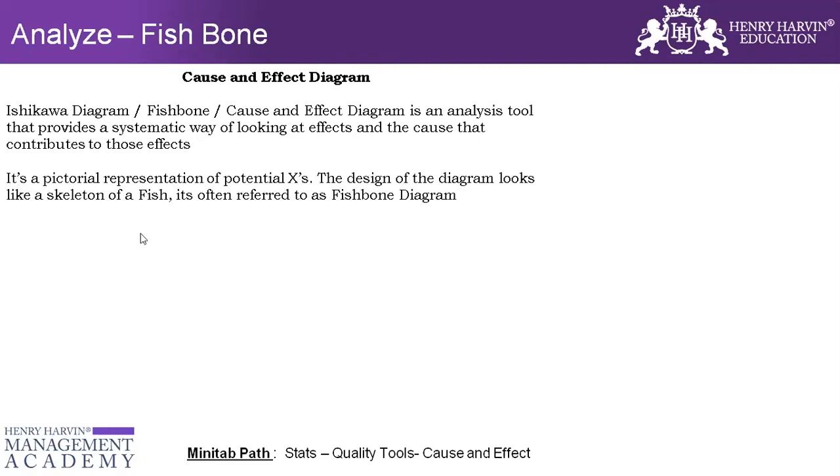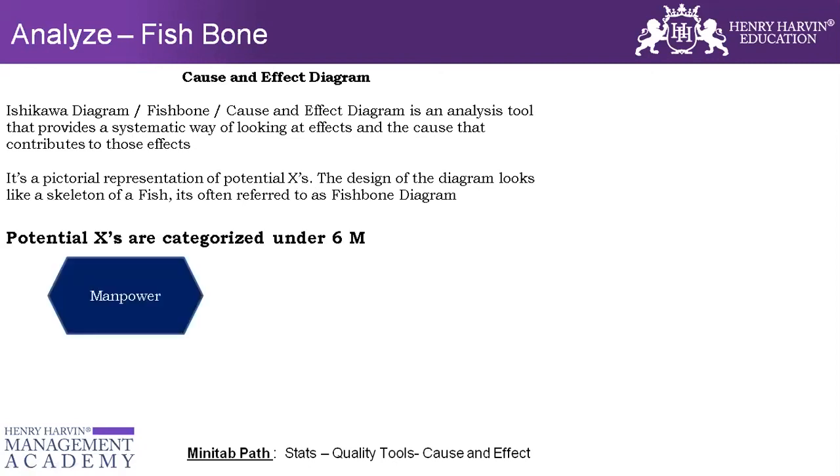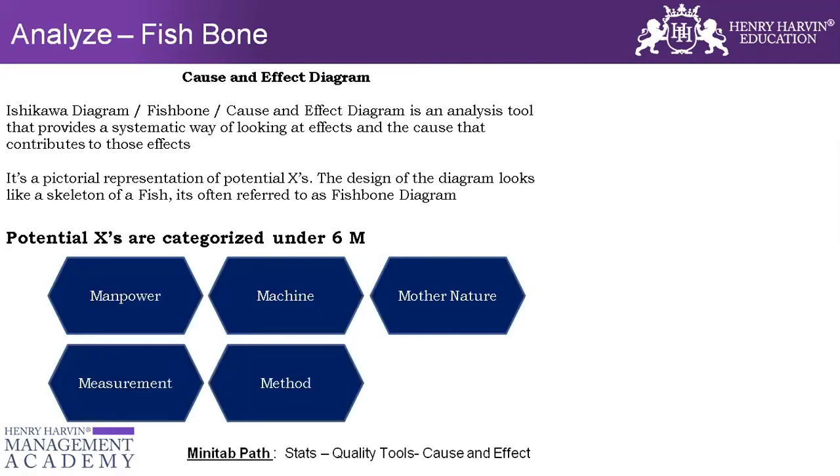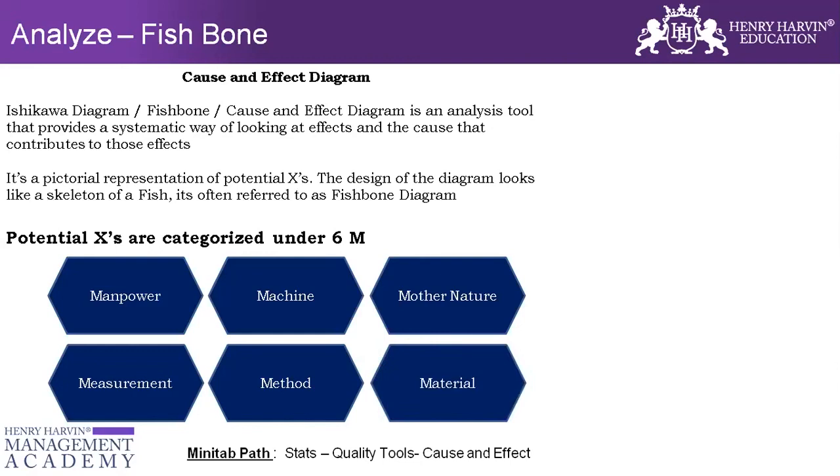Like I said, it's a pictorial representation of the potential causes. The design of the diagram looks like a skeleton or a fish, so it is referred to as fishbone. These are the different headers that we can look at while representing the causes we identified from the brainstorming: manpower, machine, mother nature, measurement, method, and material.